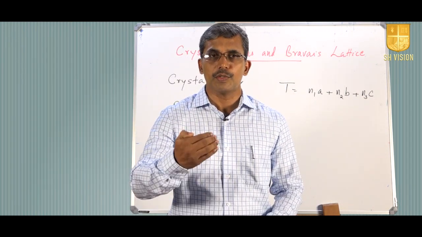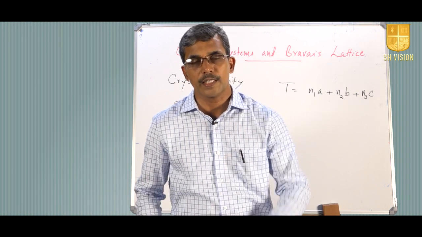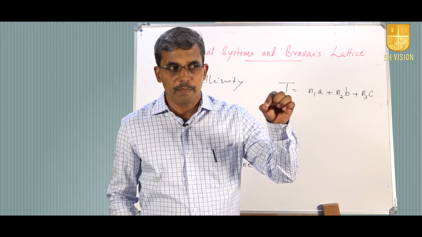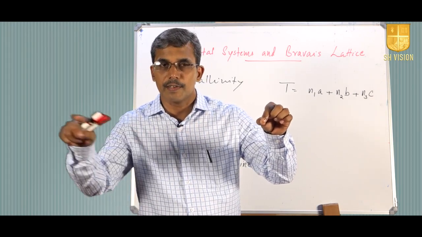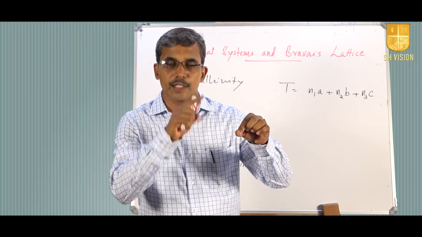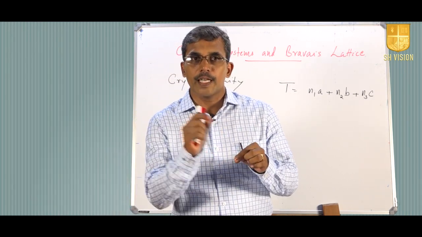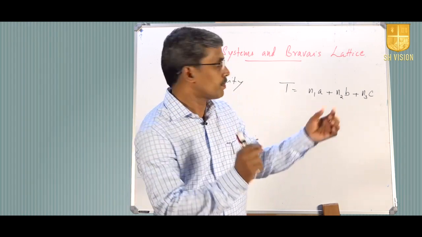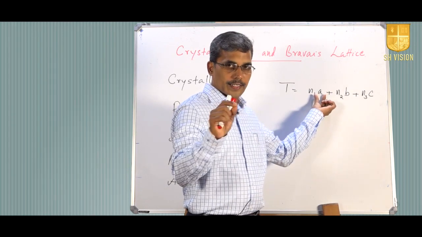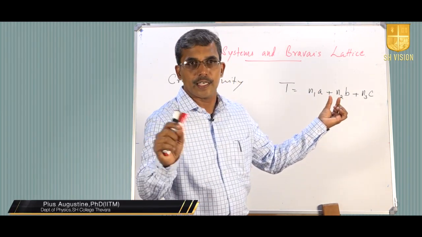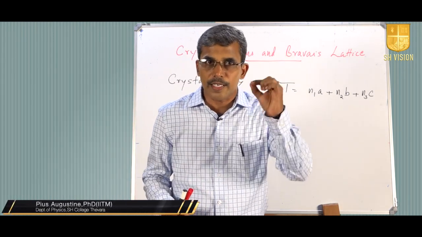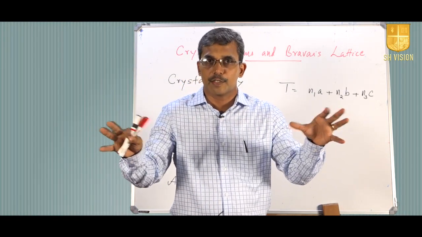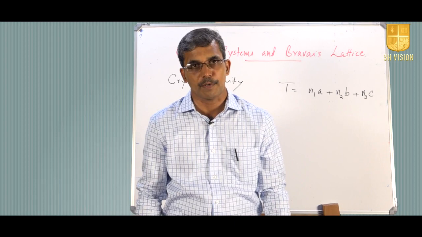So today we try to extend this discussion to another point. We have got this collection of lattice points. From any particular lattice point, if we travel along x direction, y direction or z direction, there will be lattice points. So these lattice points are obtained by shifting through these particular translation vectors, that is, along x direction, if you move every a unit distance, there will be a lattice point. Along y direction, if you move every b unit distance, there will be a lattice point. Like that, these lattice points are arranged in a three-dimensional distribution of lattice points.